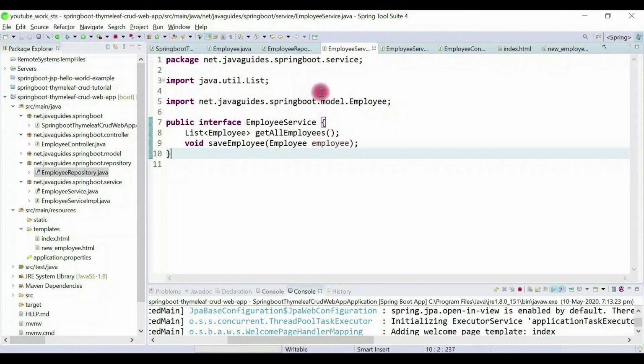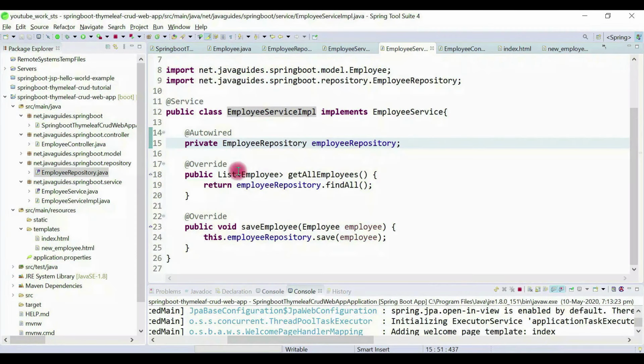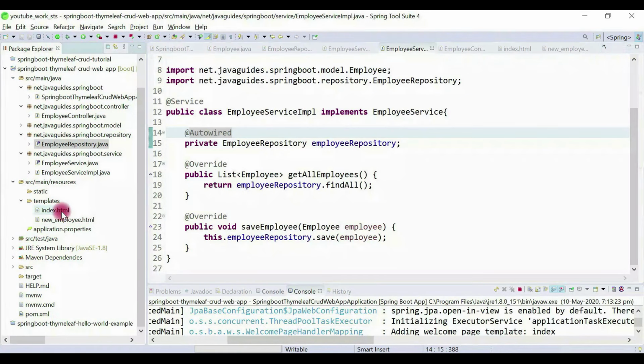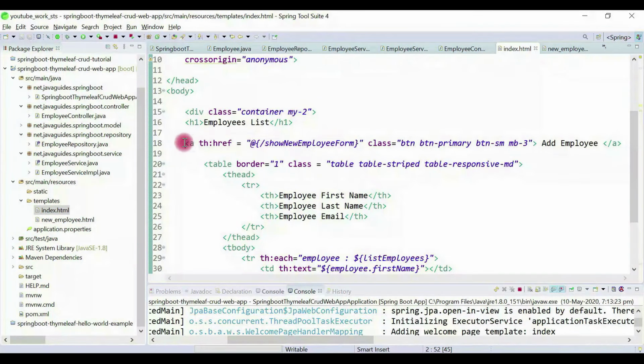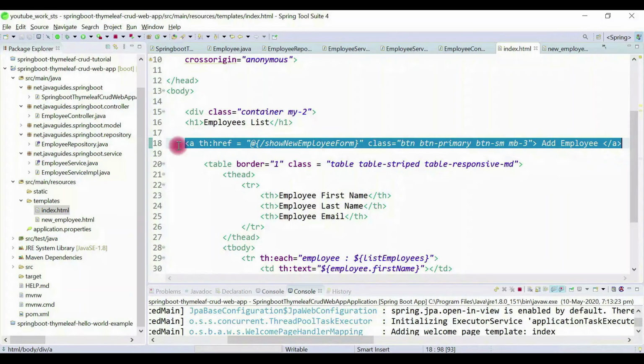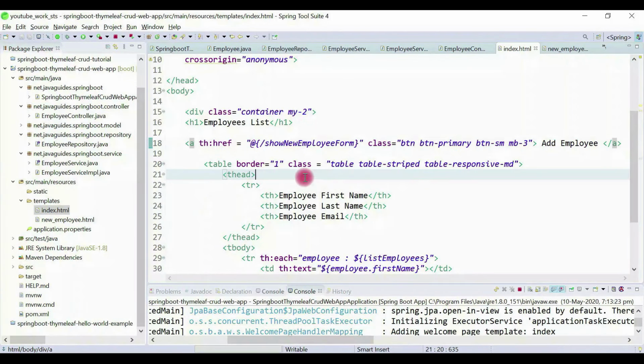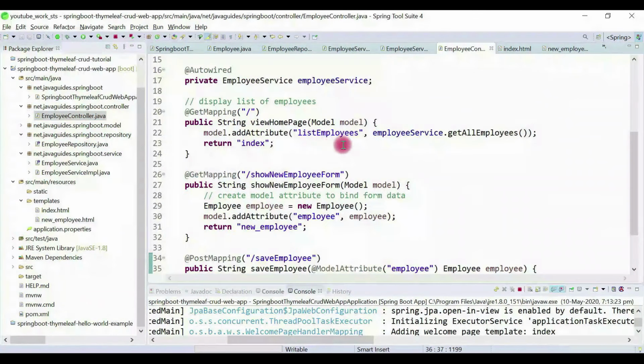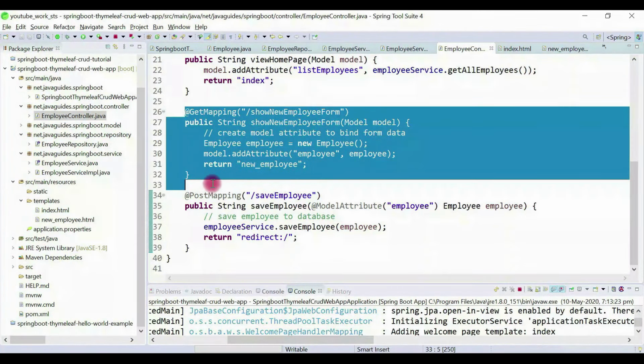First we completed the backend part by adding the save employee method to the employee service and employee service IMPL. Next we added a button inside the index.html page, and then we added a method handler to handle this request, that is show new employee form, inside the employee controller.